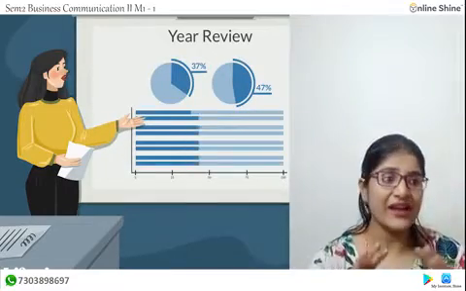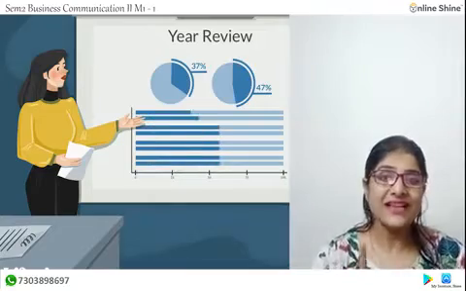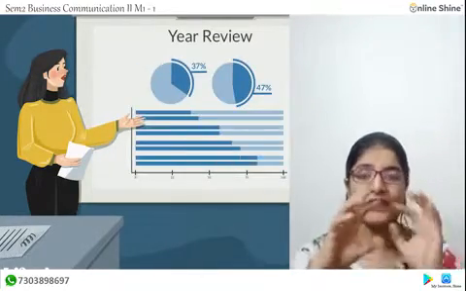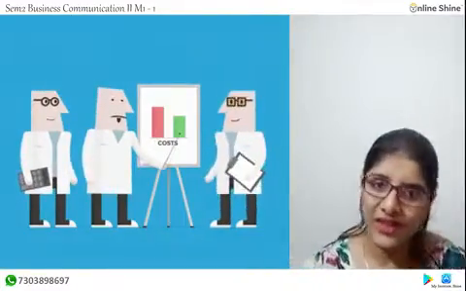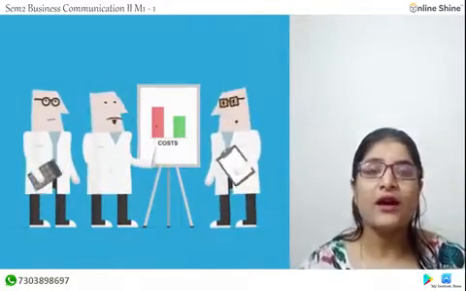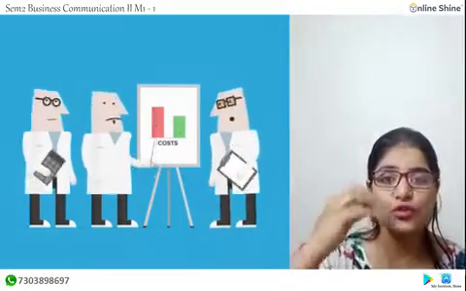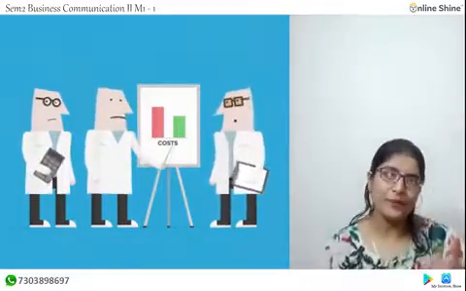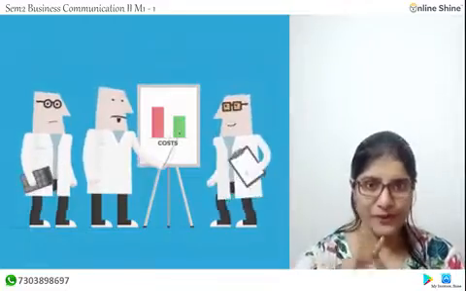Now it must be in line with the purpose of the presentation. You should not go out of the topic of your presentation. It must have a variety of information. It must be in sequential order. It must have the solution. If you are explaining any problem, then you must also provide the solution. Say for example, if you are giving the problem of coronavirus, so what can be the solution of this particular pandemic? So this must also be stated in your presentation. This is the second topic, that is the structure of your presentation.